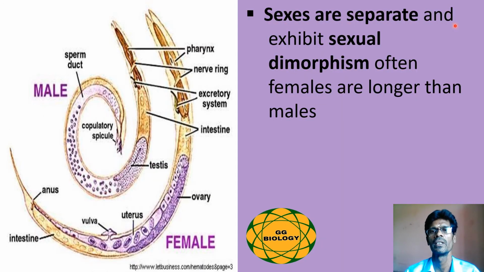Sexes are separate in roundworms, and they exhibit a special character known as sexual dimorphism, which is nothing but the males and females can be easily differentiated. The males are usually very small compared to the female, and their posterior end is curved, and females are very long whereas their posterior end is uncurved. Such a character by which the male and female can be easily differentiated is known as sexual dimorphism, which is seen in the roundworms.